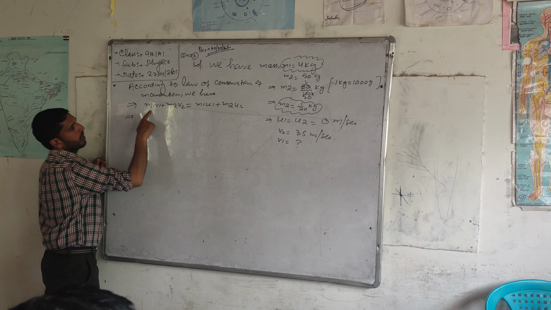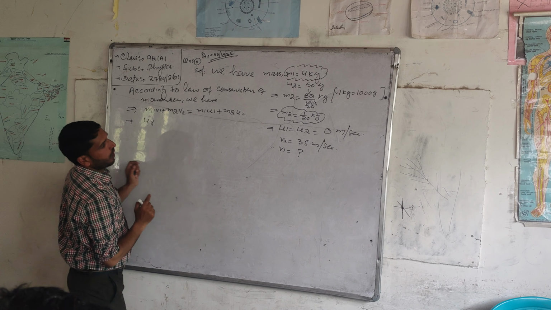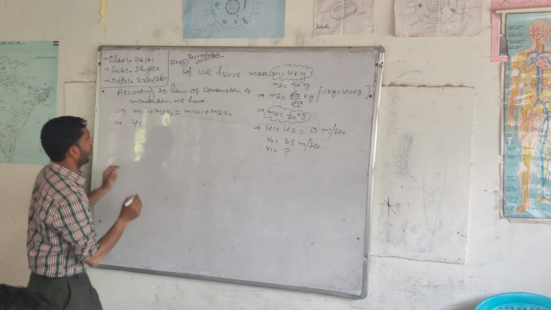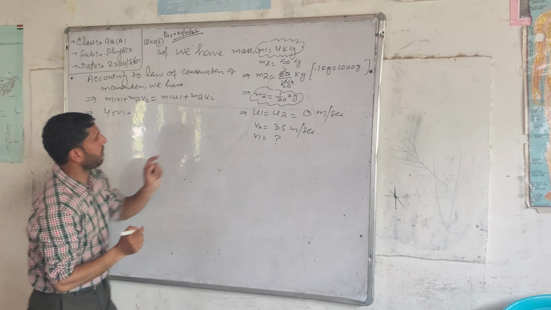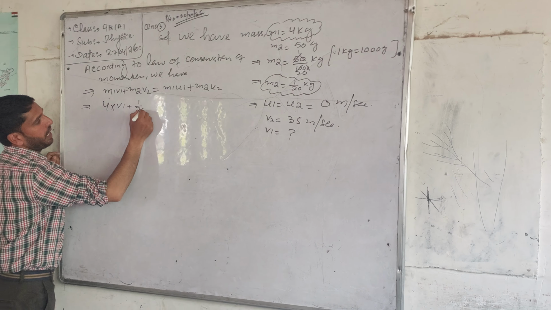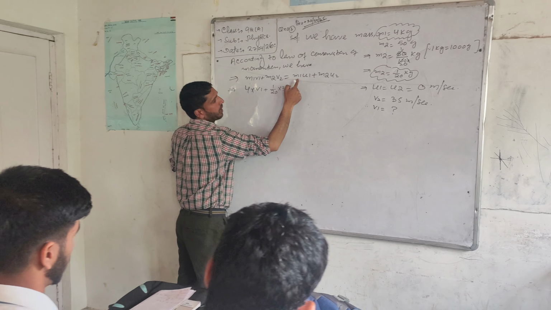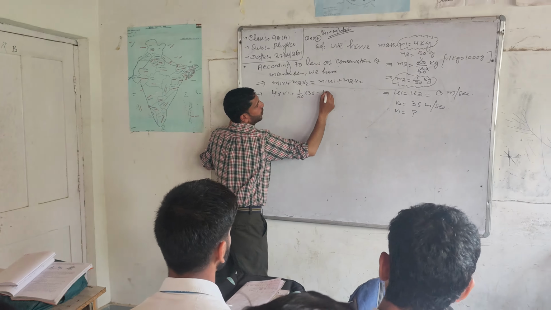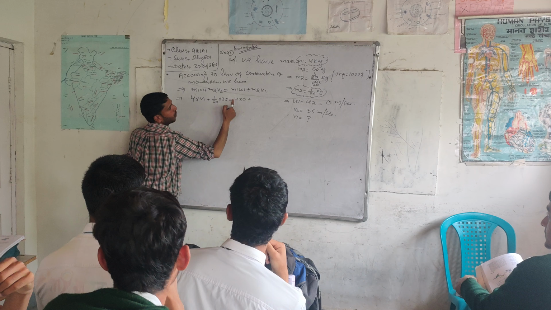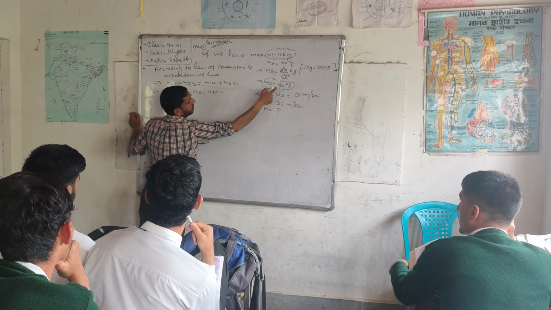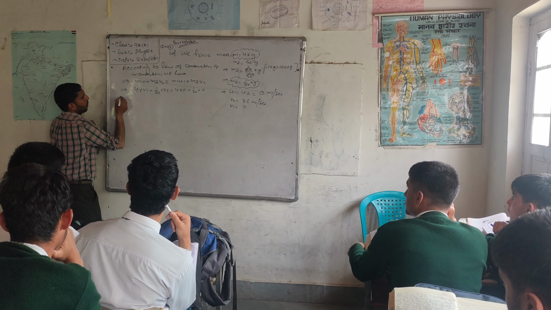What is here? m1 is already given, so we will write here 4 into v1. v1 is not known, so we will write v1. Plus, m2 is given as 1 by 20, so I write here 1 by 20. v2 is given as 35. Equal to, m1 value is 4, u1 is 0, because u1 equal to u2 is equal to 0. m2 is again 1 by 20, u2 is again 0. So we will simplify it.